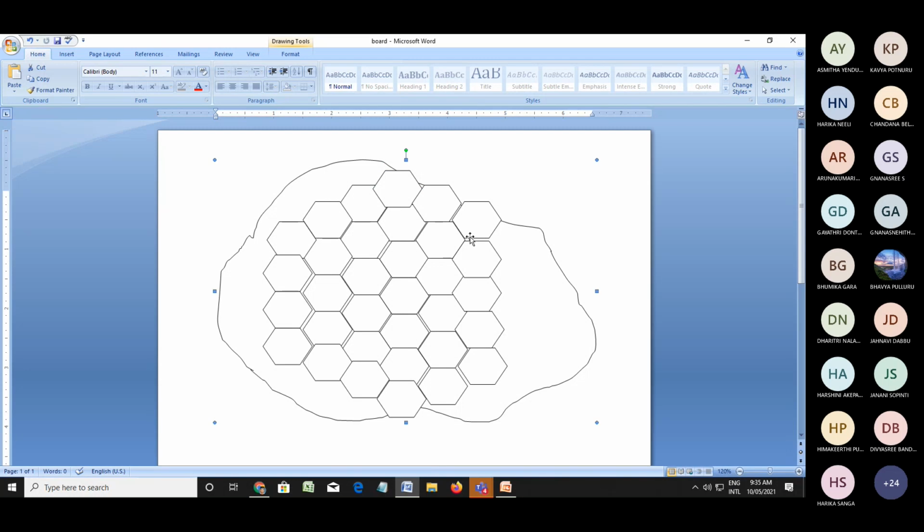Likewise, the total geographical area is divided into a number of cells. I'm drawing only some cells because it is very difficult to draw them all. So only some cells I have divided. The shape of the cell is hexagonal.